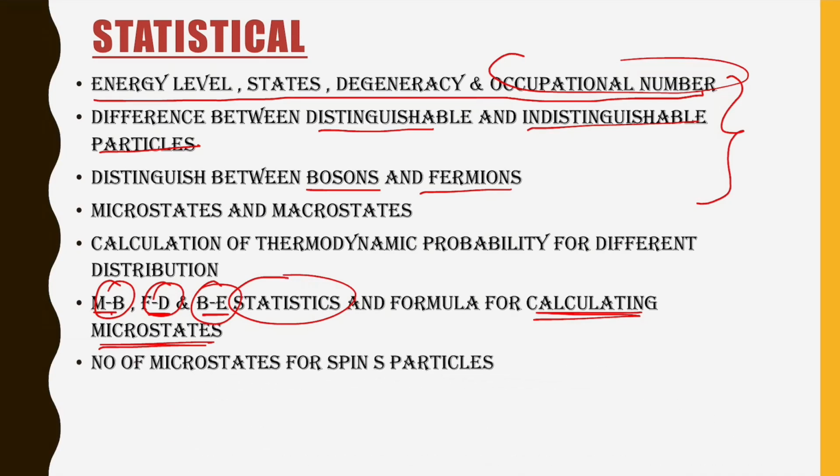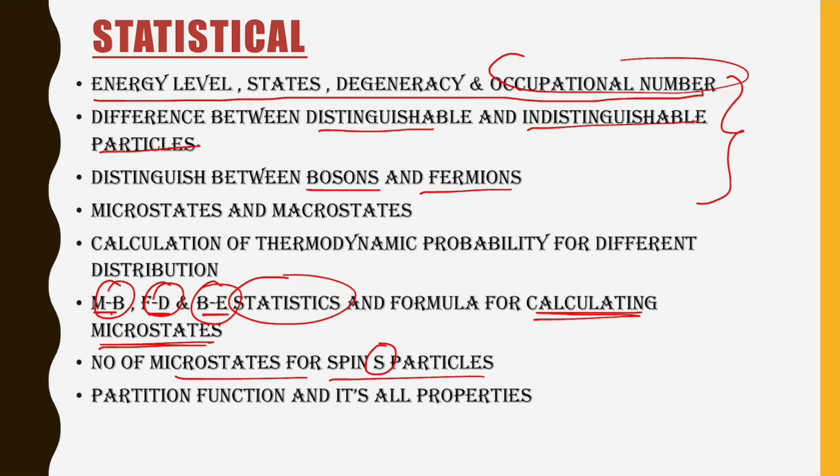Next to it we have to study the number of microstates for a spin s particle. There is a special formula where we get that a particle having spin s can occupy a specific number of energy states. So this is the formula from where we get that. After that we have to study the partition function and all its properties. There are several properties of the partition function and you have to remember those properties.